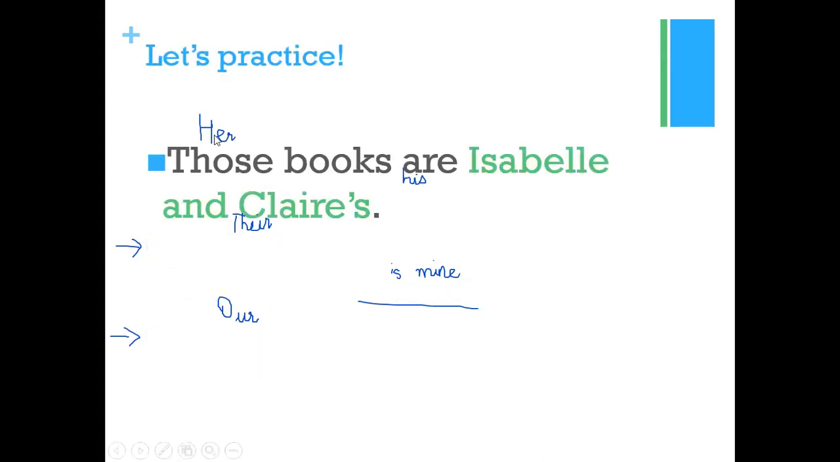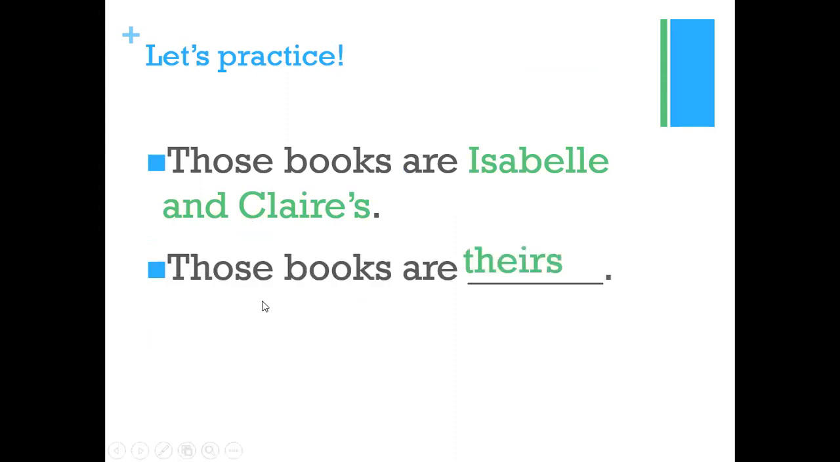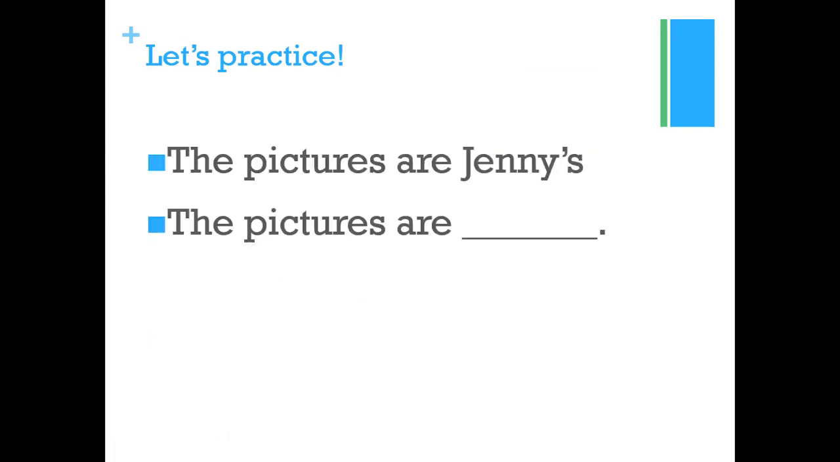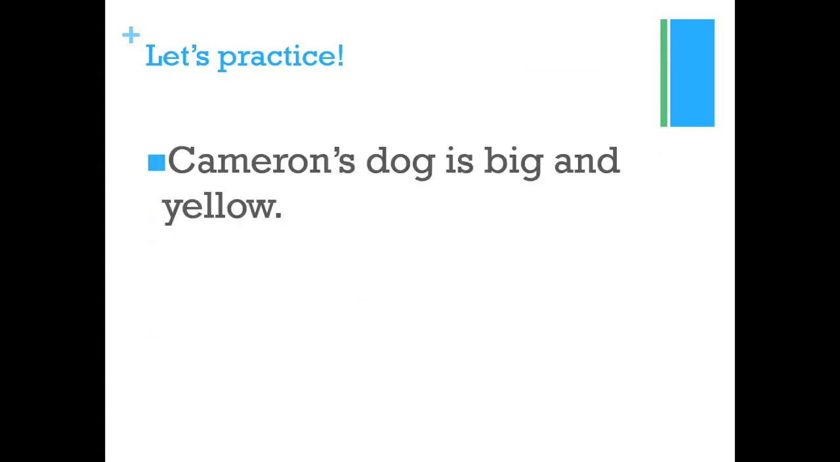Okay, those books are Isabel and Claire's. Now you have to do it. Chalo ji, 3, 2, 1. So what answer did you guys write? Those books are theirs. Okay, ji, next one. The pictures are Jenny's. The pictures are dash. Hers. ठीक हो गया?